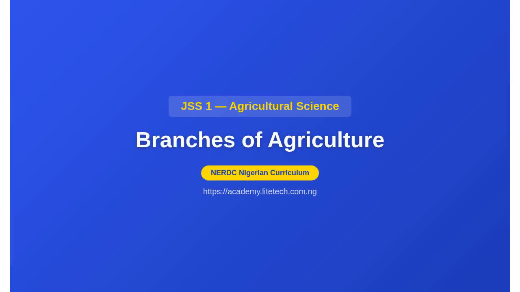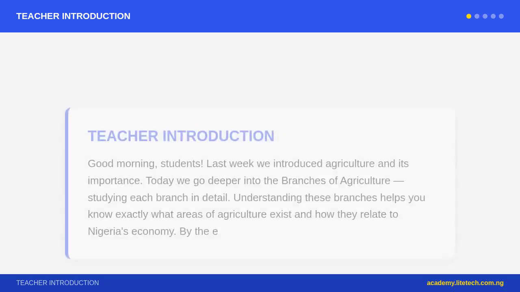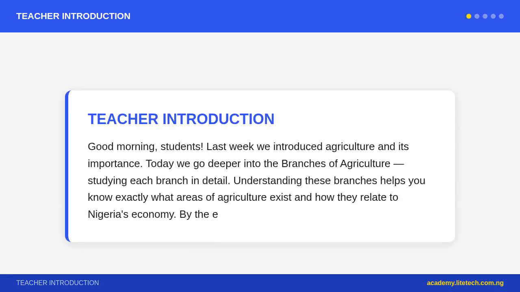Good morning, students. Last week we introduced agriculture and its importance. Today we go deeper into the branches of agriculture, studying each branch in detail. Understanding these branches helps you know exactly what areas of agriculture exist and how they relate to Nigeria's economy.